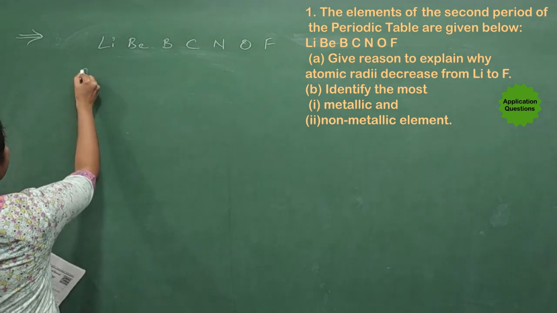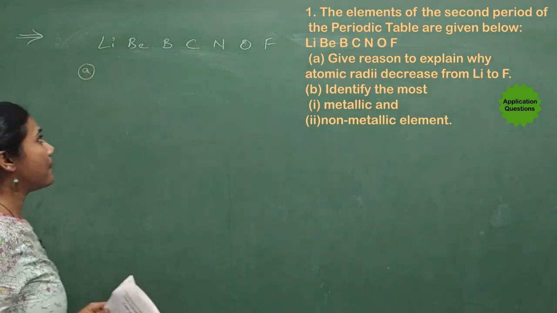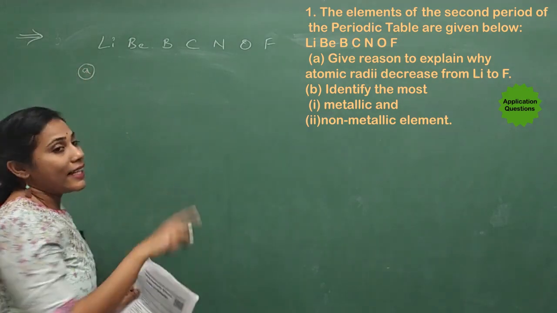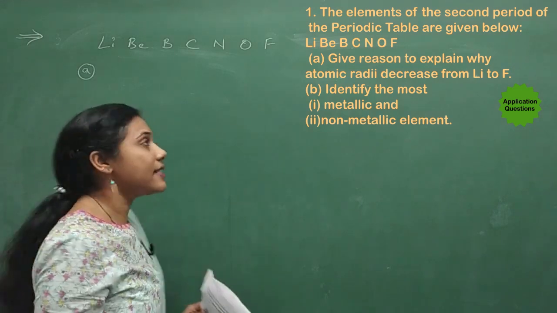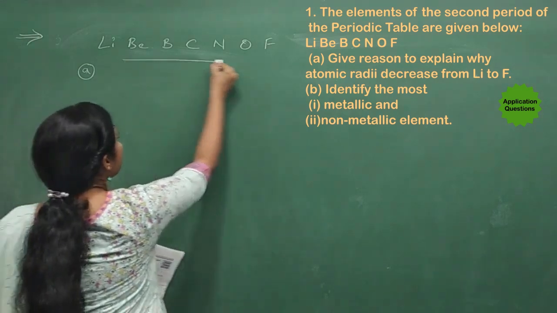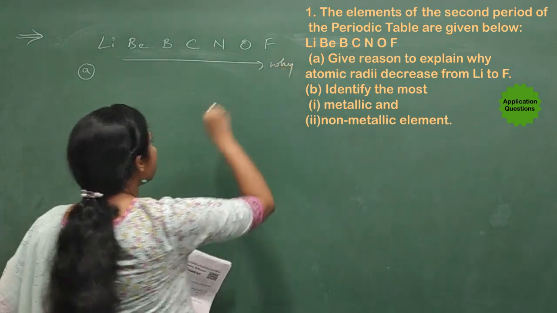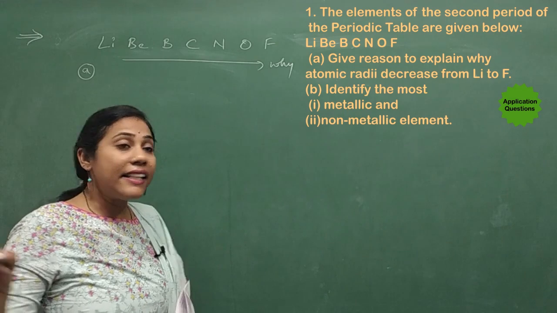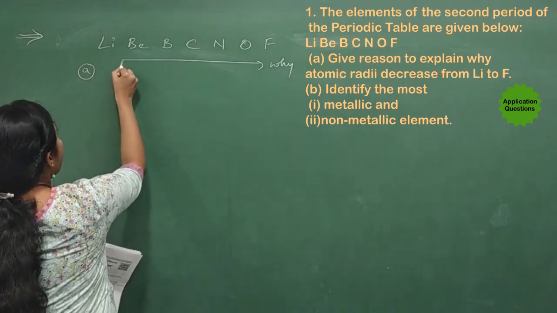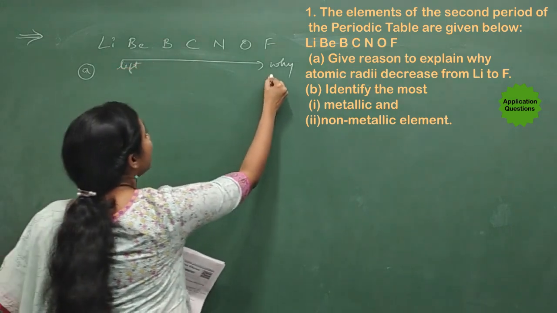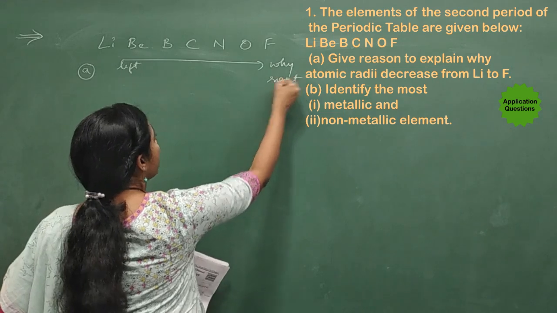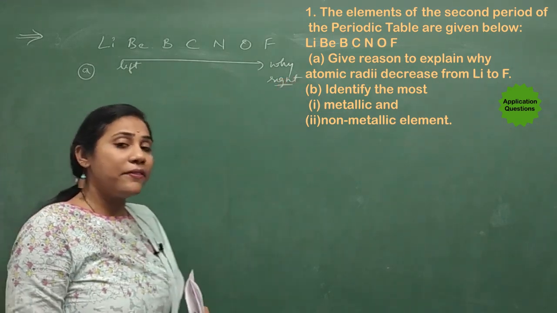Right? So let us discuss the answer for the first sub question. Atomic radii, which is nothing but atomic size. They said it is decreasing from lithium to fluorine. Why? Yes, atomic size decreases from left to right in a periodic table. Yes or no? This is the concept we studied.